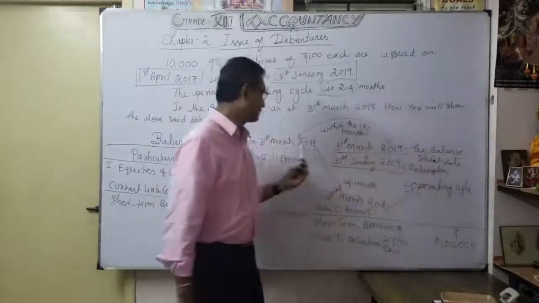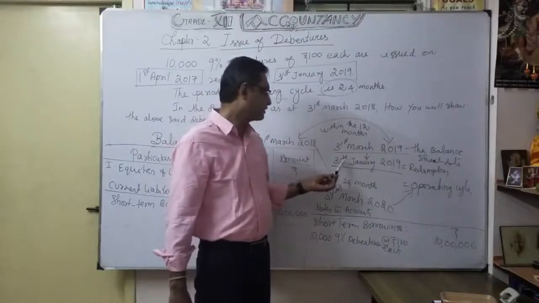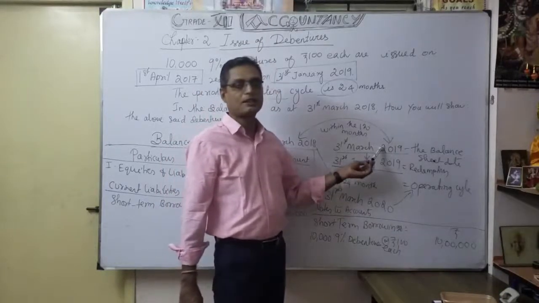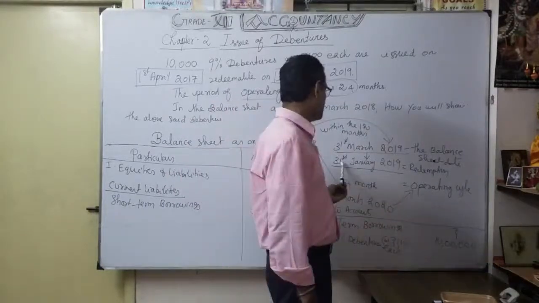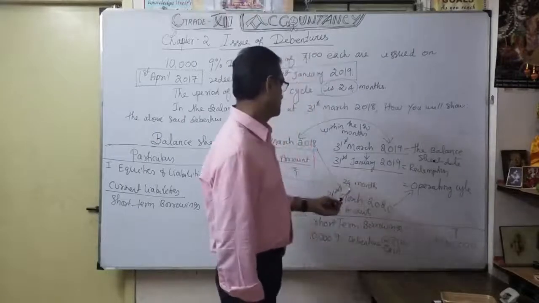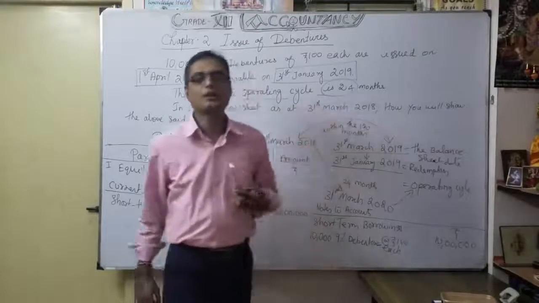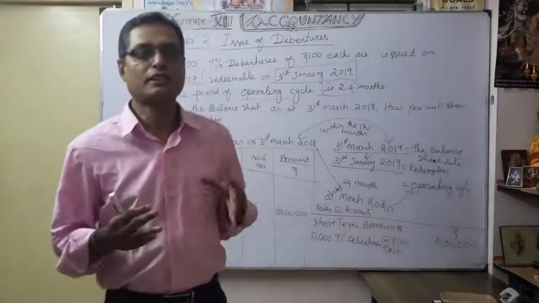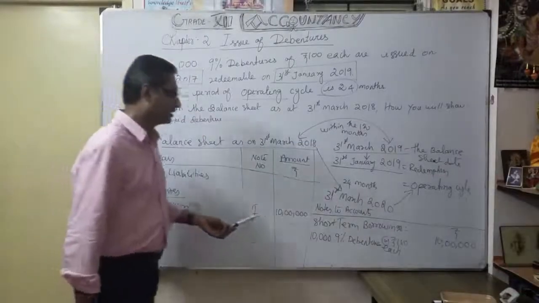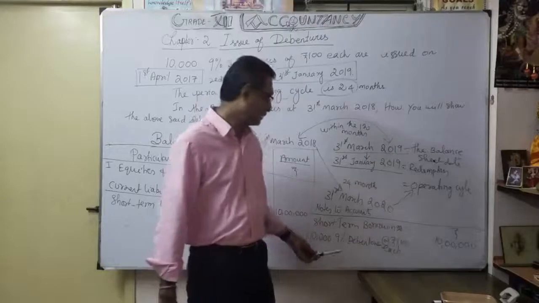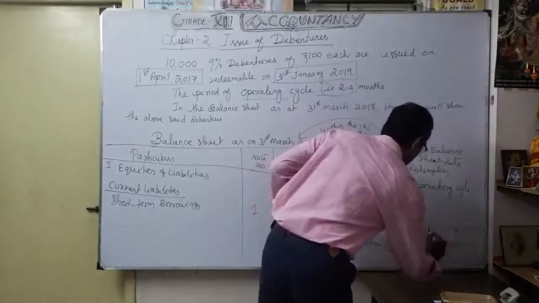After this date to this date, during the period, within the 12 months, because the redemption date is 31st January. My next balance sheet date is 31st March 2019 and the operating cycle falls on 31st March 2020. So naturally, within 24 months of my operating cycle, this debenture comes under short-term borrowing. Under that we show 10,000 debentures of 100 each, 10 lakhs. That's what you are understanding.